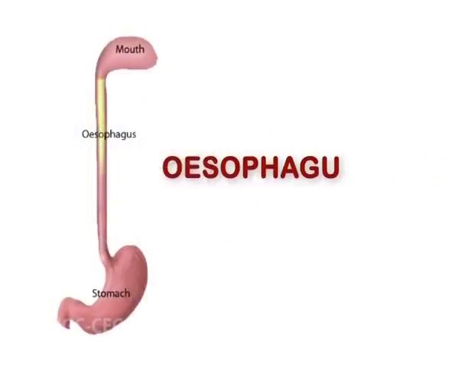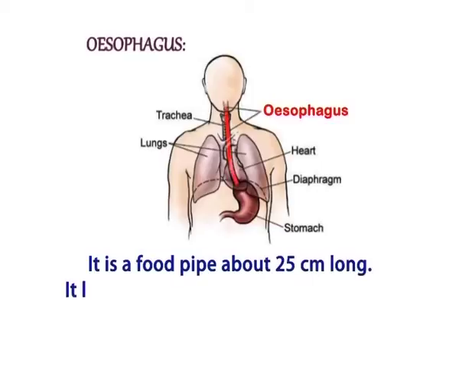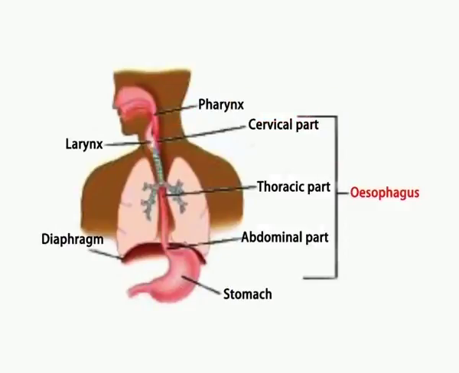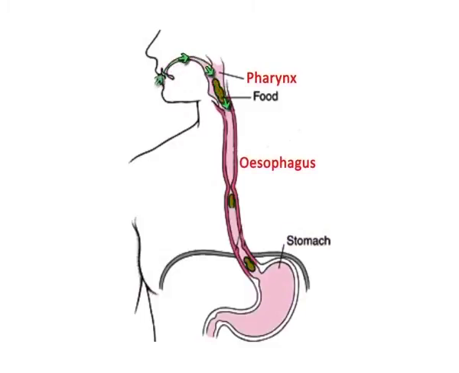Next, esophagus. It is a food pipe about 25 cm long. It lies behind the trachea and the heart. It consists of cervical part, thoracic part and abdominal part. It passes through the diaphragm and opens into the stomach. The function of the esophagus is to transfer food from the pharynx to the stomach.